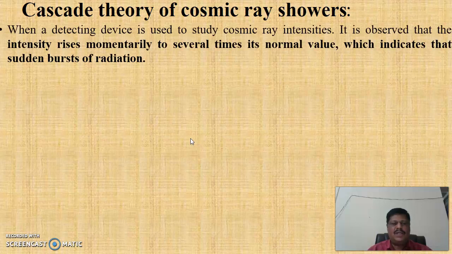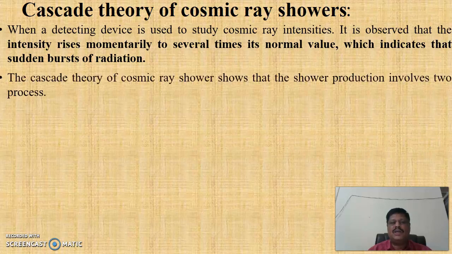When a detecting device is used to study cosmic ray intensities, it is observed that the intensity rises momentarily to several times its normal value, which indicates a sudden burst of radiation. This sudden burst of radiation gives rise to cosmic ray showers. The cascade theory of cosmic ray showers shows that the shower production involves two processes.